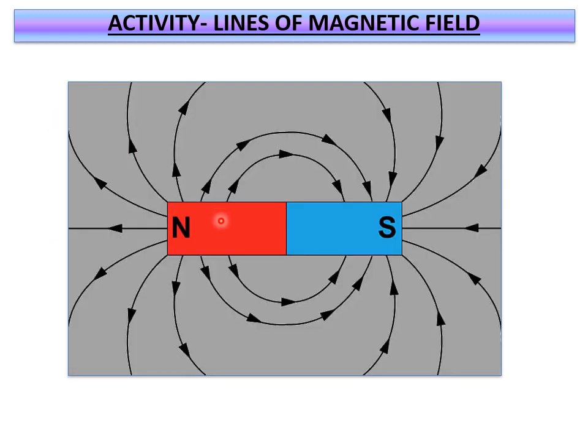After completing the magnetic field lines mapping, you may get a pattern like this. These are the magnetic field lines. Okay, children, you have understood. What you have to observe here: at the poles, more lines are passing. If you see the direction, they are originating from north and end into the south. Both the poles, north pole and south pole, have many lines over here.